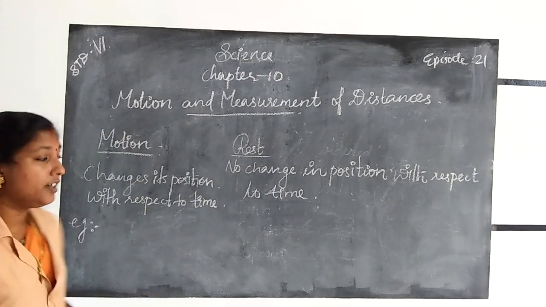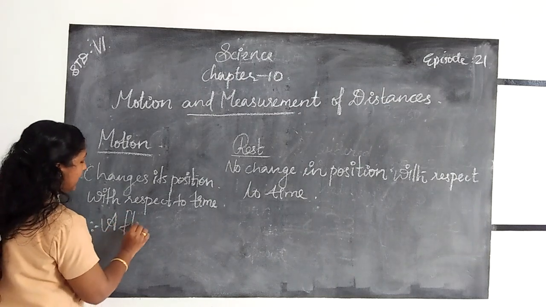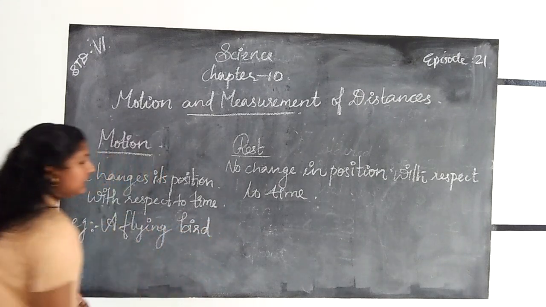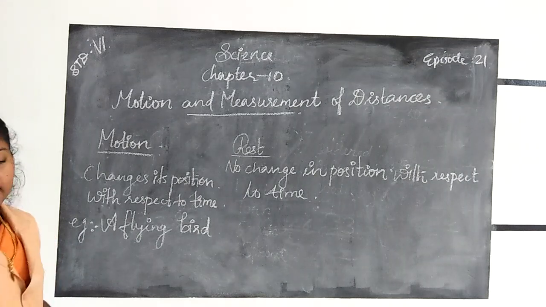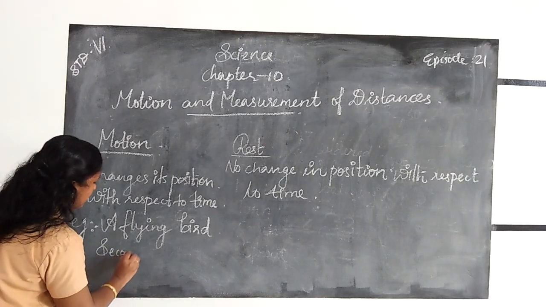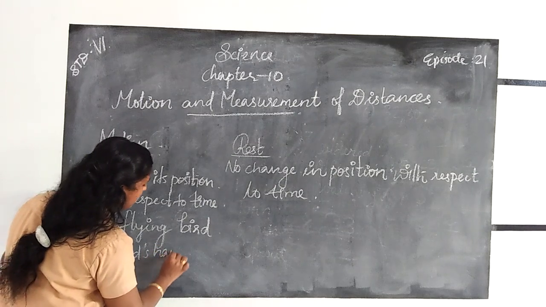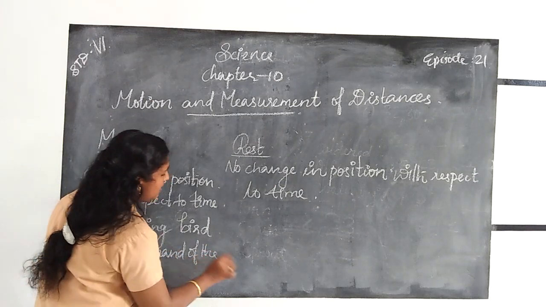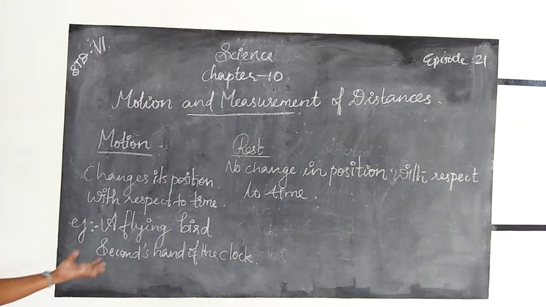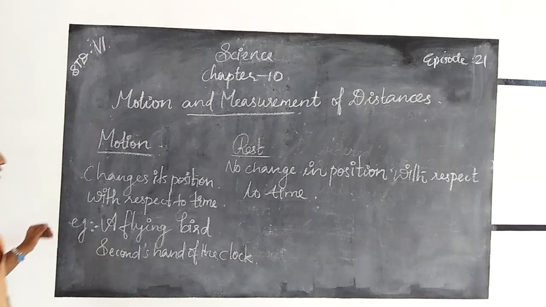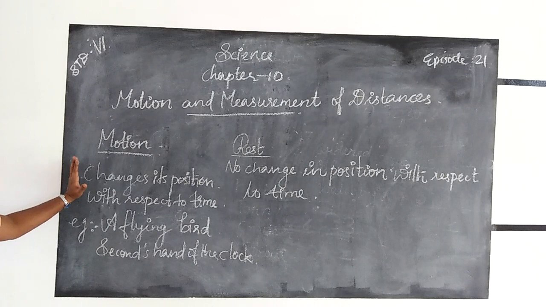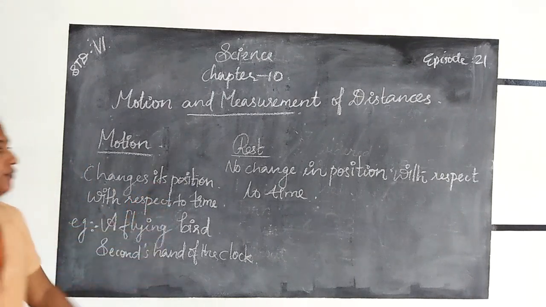A flying bird, the seconds hand of the clock, a moving car, the motion of a train, etc. are examples for motion. Then examples for rest.